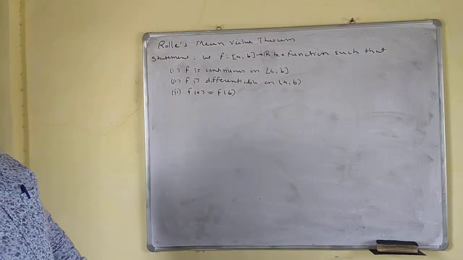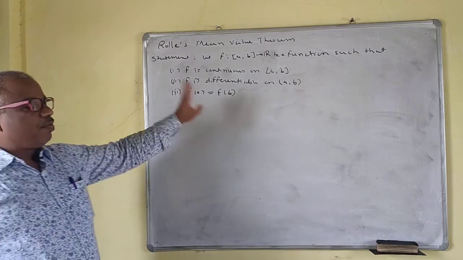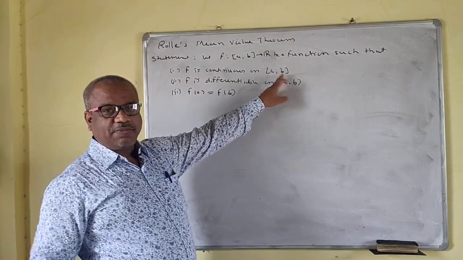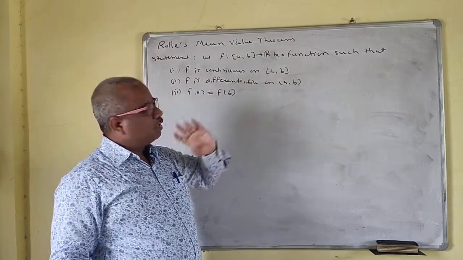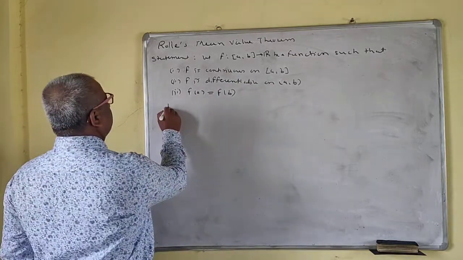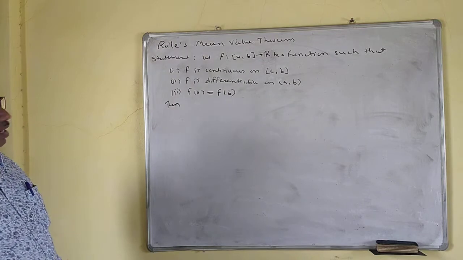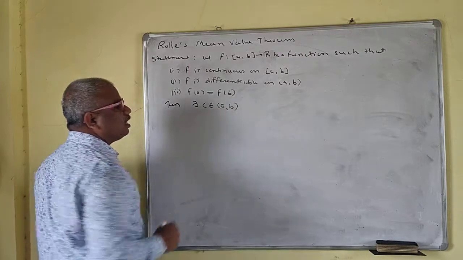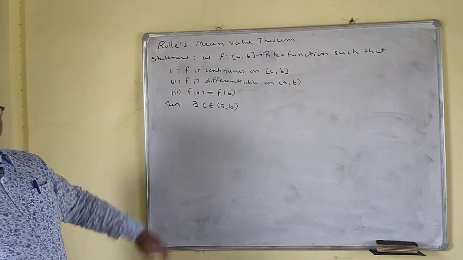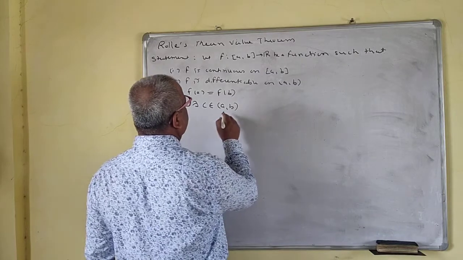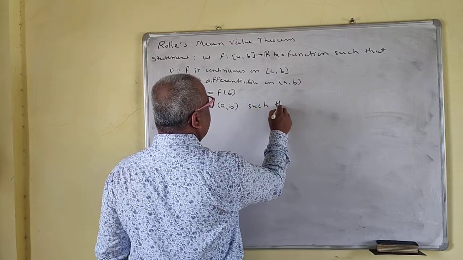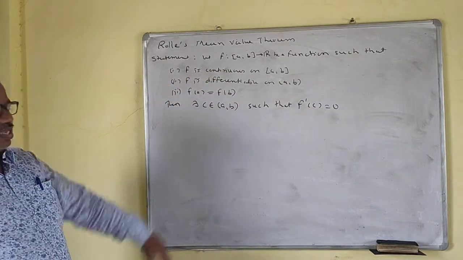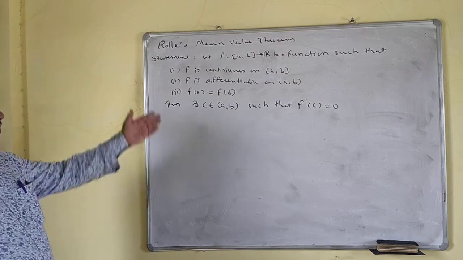So f is continuous on the closed interval [a, b], differentiable on the open interval (a, b), and f(a) is equal to f(b). That means a and b are the extreme points of the interval, and the values there are equal. Then, if these conditions are followed, there exists c belonging to the open interval (a, b), that is, c is an interior point, such that f prime of c is equal to 0. So this is the important statement.